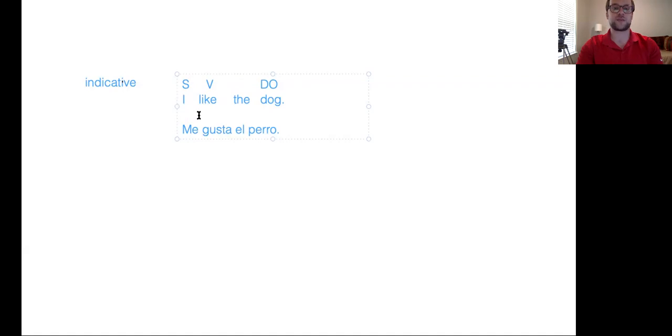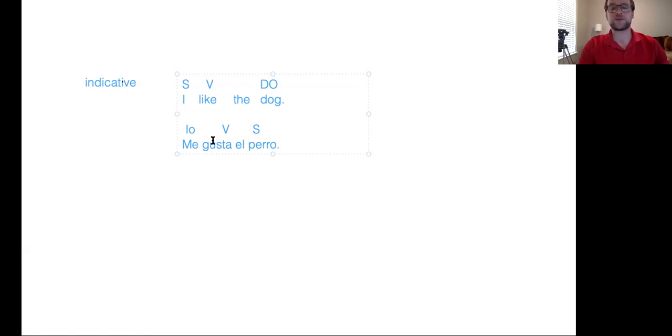Now, the syntax for this same sentence is quite different in Spanish, okay? Because who is the subject of the sentence in this? It's the dog, okay? Now let's look at why that's the case. Okay, so that's going to be the subject. This is going to be the verb. And this is going to be the indirect object right here. The me is the indirect object. So the syntax is different. But what's happening here is that because we're saying the dog, it pleases me, right? The dog is pleasing to me, okay?